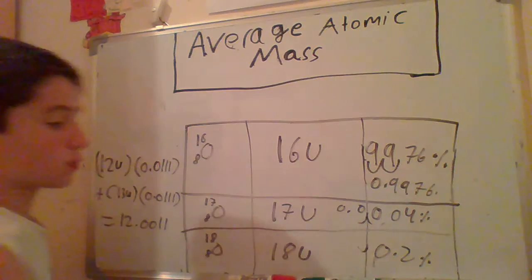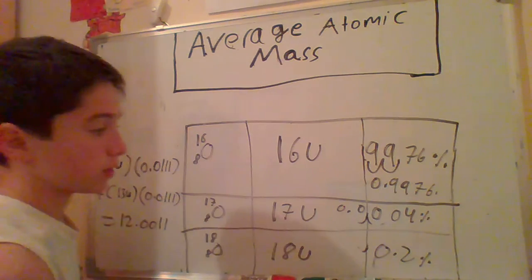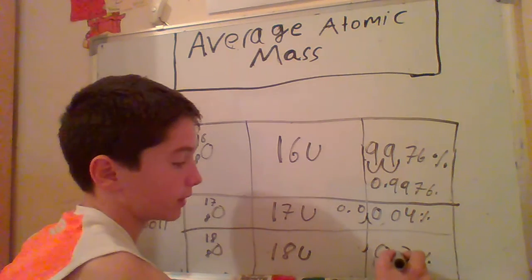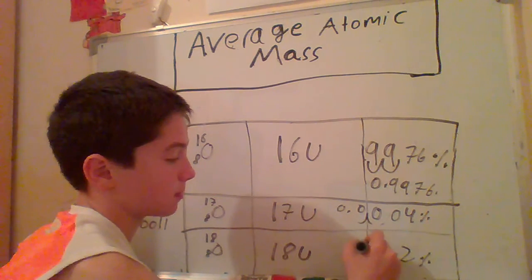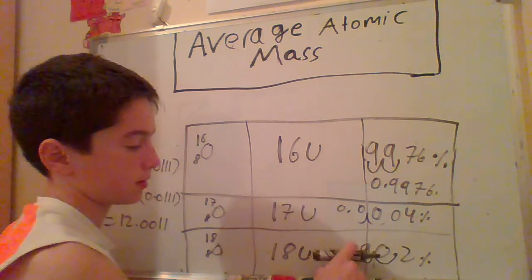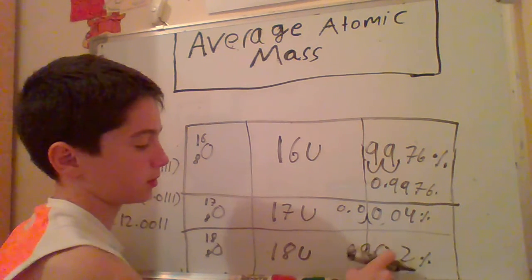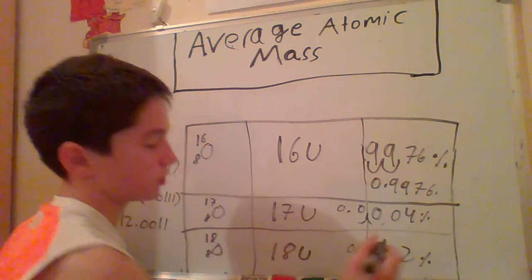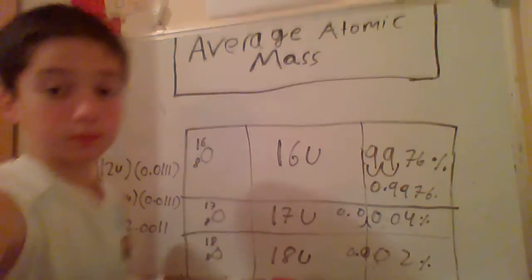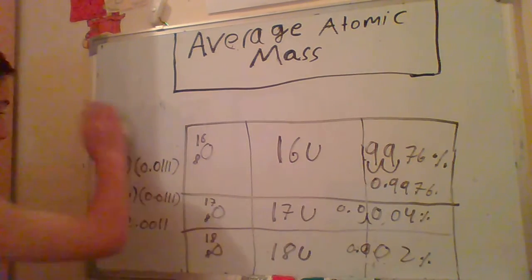The last one, 0.2, we divide it by 100, move the decimal point 2 decimal places, and we get 0.002.